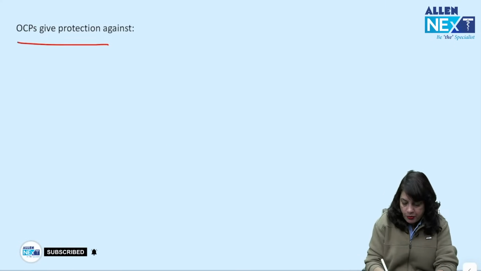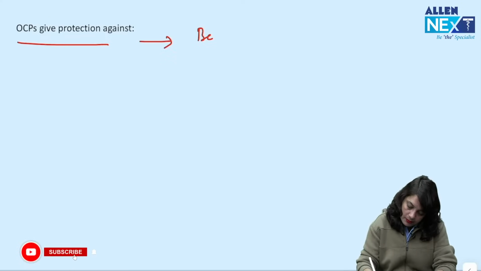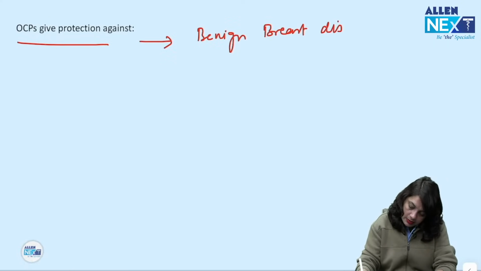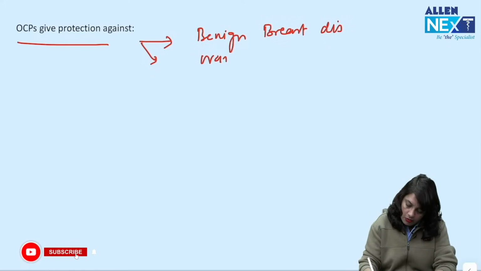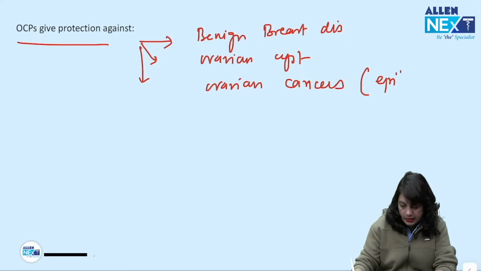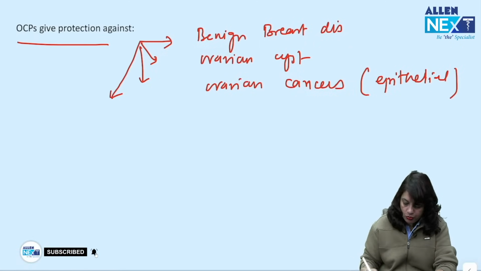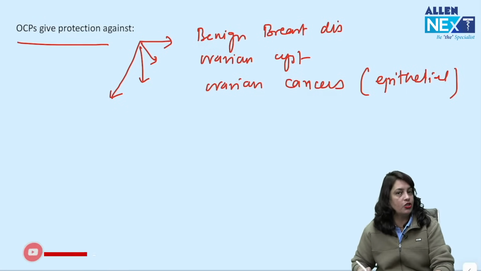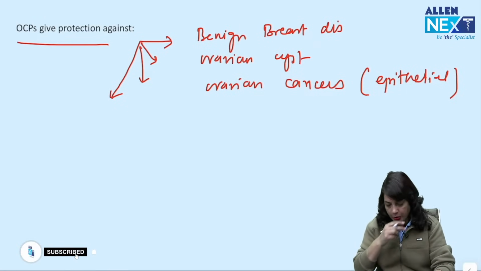Now, OCP gives protection against benign breast diseases, from ovarian cyst, ovarian cancers. Which type of ovarian cancers? Only epithelial ovarian tumors. It does not provide any protection against germ cell tumors or sex cord tumors.